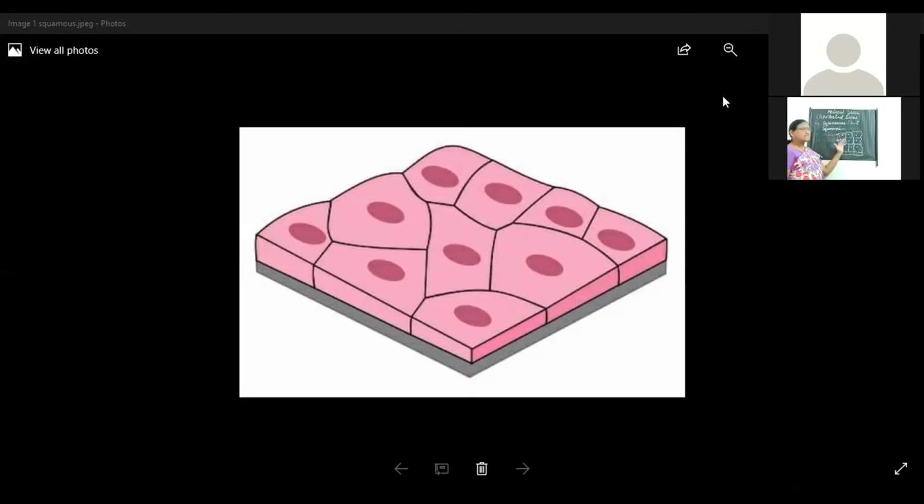When we see this epithelial tissue under the microscope, children, we cannot see any gaps between the cells. All cells are highly packed against each other, and there are no intercellular spaces between the cells. You are noticing that all cells are flat. They are arranged flat, and you are looking at the basement also. All the epithelial tissues arise from their basement, and they possess a prominent nucleus also.